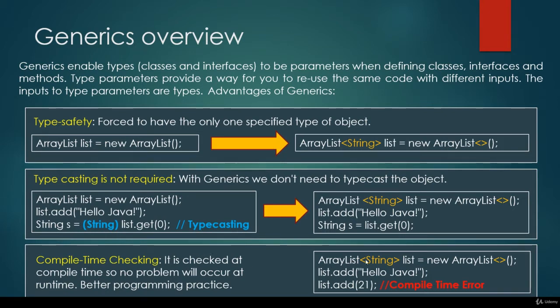So for example, if we use something like this with generics, that we have an array list of strings, we add a given string and we try to add a given integer, then it is going to result in a compile time error. While on the other hand, if we do not use generics, then we are able to add a given integer because we haven't specified the type itself. That's why in that case it is a runtime error. So this is why with the help of generics we are able to transform runtime checking to compile time checking, which is a better programming practice.